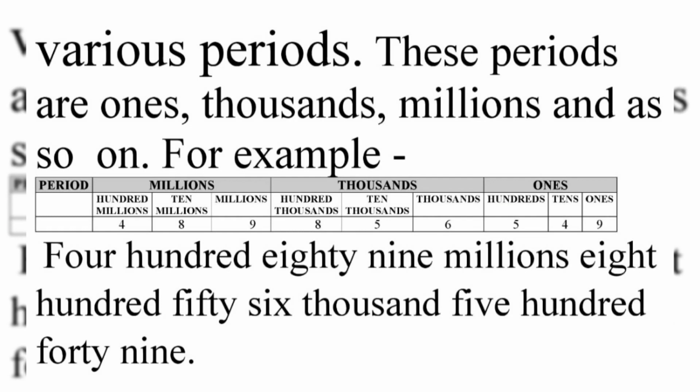The thousands period also has 3 columns, thousands, ten thousands, hundred thousands, and the millions period also has 3 digits, millions, ten millions and hundred millions. So the number written in the table is 489 million 856,549.